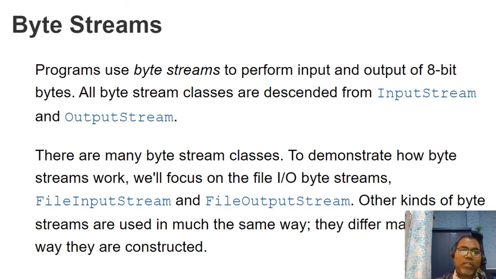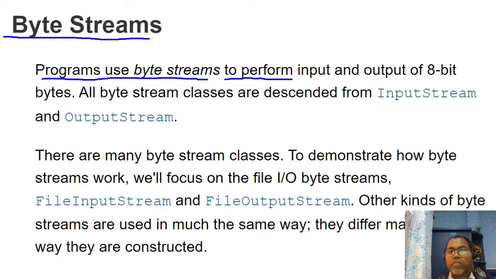So let's first look at the basic low-level API, which is the byte streams. Programs use byte streams to perform input and output of 8-bit bytes.